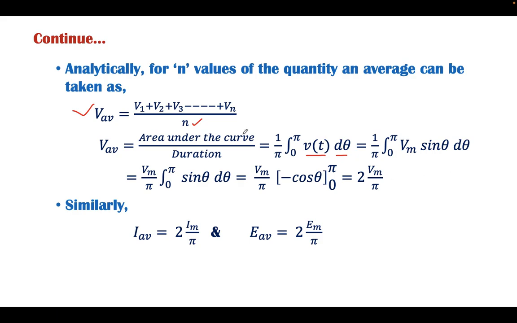Now integrating this function and rearranging the equation, V average will be equal to 2Vm upon pi. If this function is taken for current, then this value will be 2Im upon pi. If this function is taken as EMF, then this value will be 2Em upon pi.